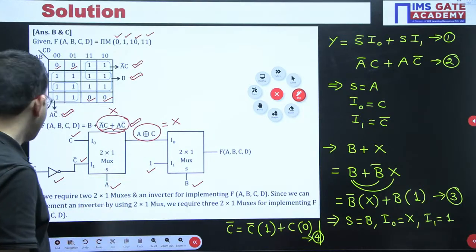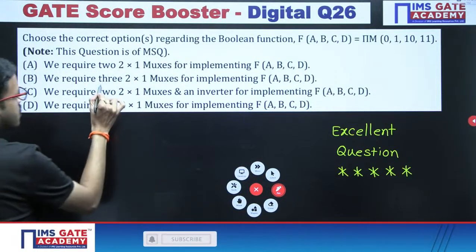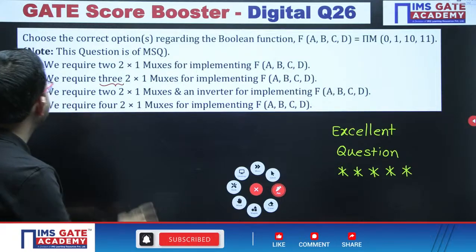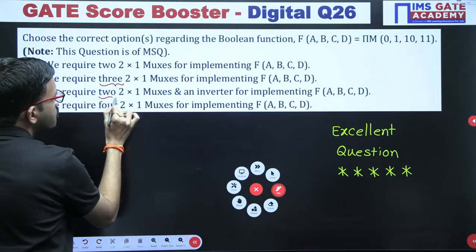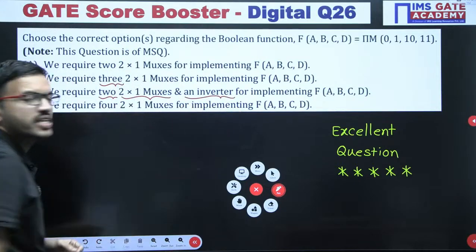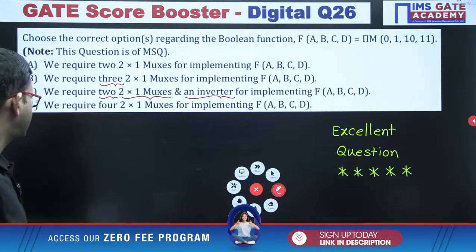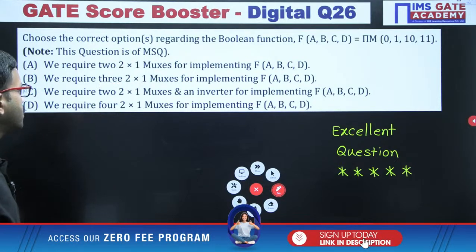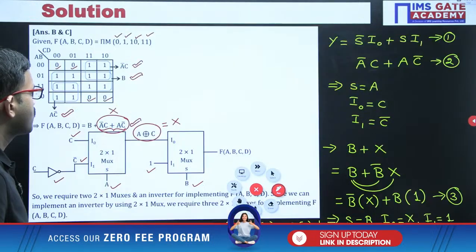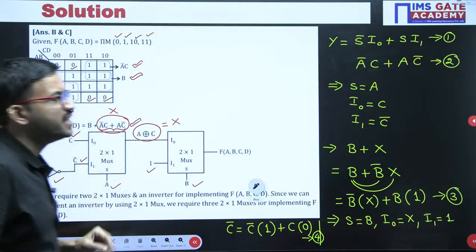Now you can observe the choices. We require 3 2 by 1 muxes. Yes, that is correct. Next, we require 2 2 by 1 muxes and 1 NOT gate. Yes, that is also correct. The first one and last one we can ignore, those are not correct. I hope it is clear for everyone. So for this question, 2 choices are correct, B and C.